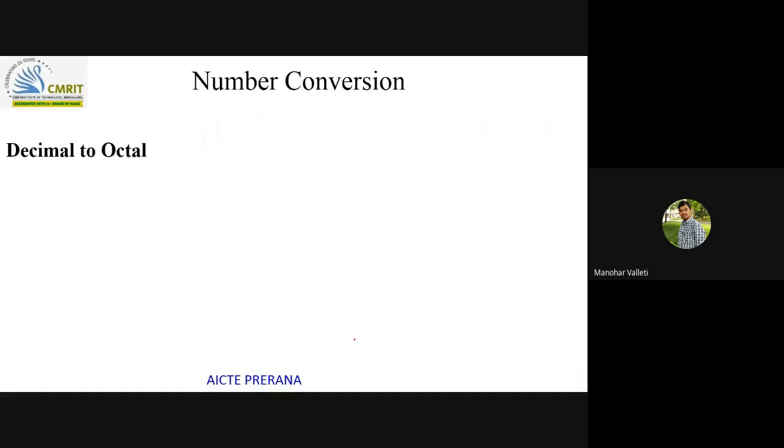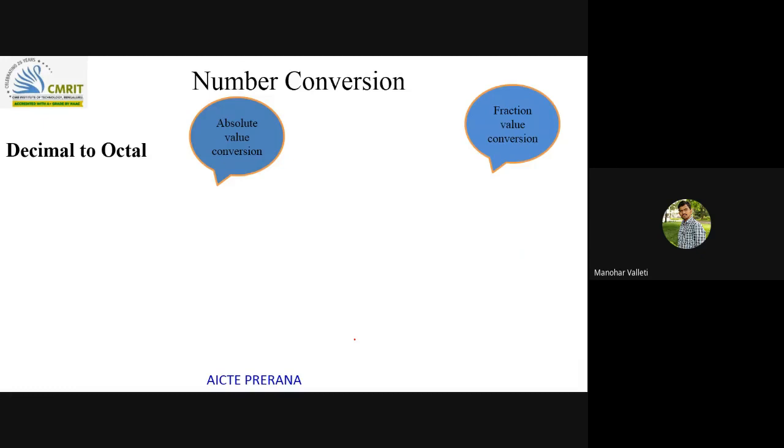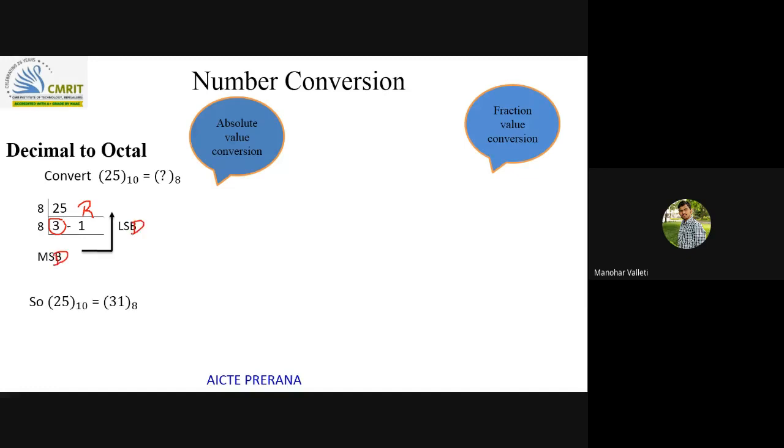So the next conversion is decimal to octal. Same, absolute value conversion and fraction value conversion. I consider the same number again and want to convert it to the octal number system. I will divide 25 by 8 and write the quotient here and the remainder here. As the quotient is less than 8, I will stop here itself. I'll write the equivalent from bottom to up, where the bottom number is the MSD and the top number is the LSD. So 25 in decimal will have an equivalent of 31.